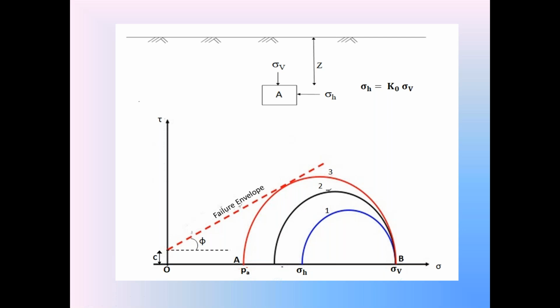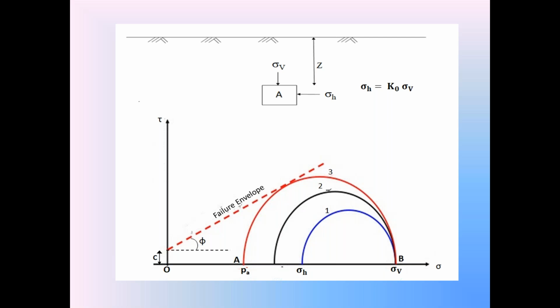When the Mohr stress circle of this cohesive backfill in the active condition touches the failure envelope, then the backfill in the active condition is under failure. That is called the plastic equilibrium of the cohesive backfill.